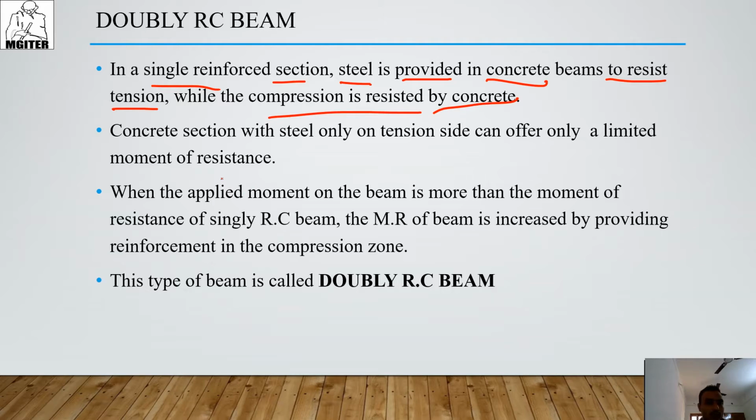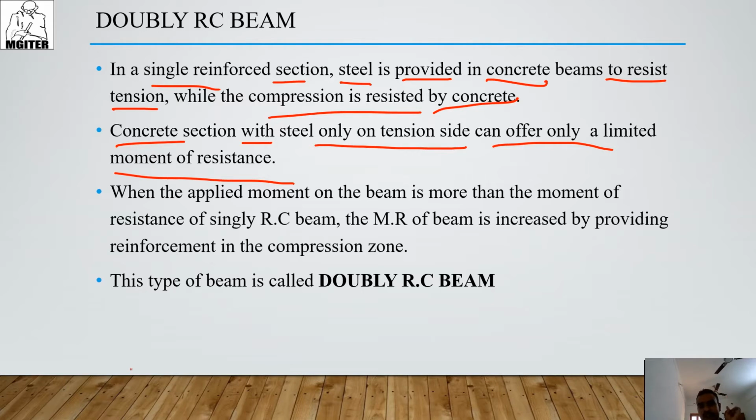Okay, so shall we start? In a concrete section with steel only on the tension side, it can offer only a limited moment of resistance. Means your steel is only at the tension zone, so your steel can only provide limited moment resistance.